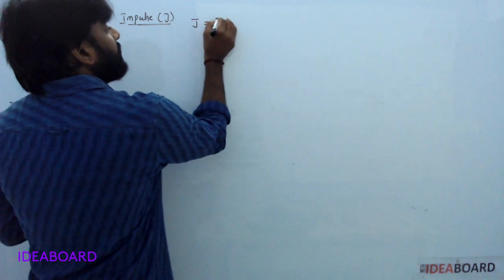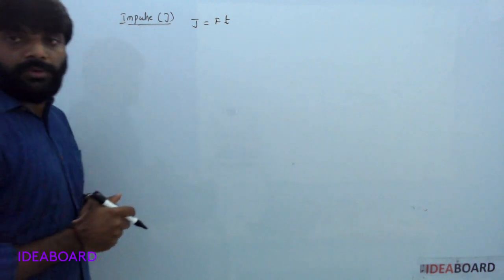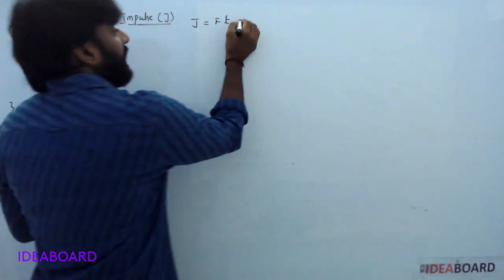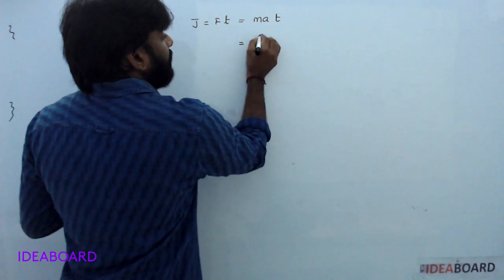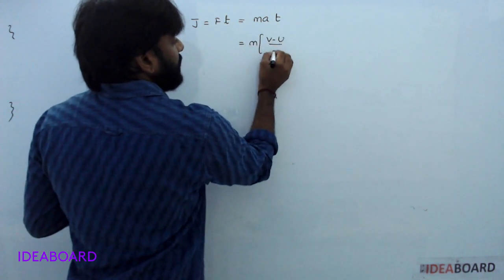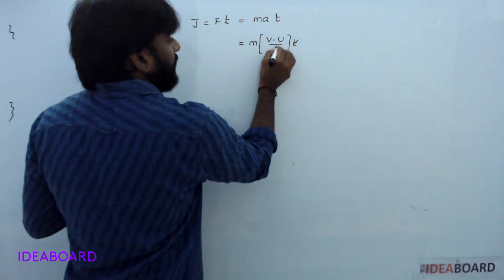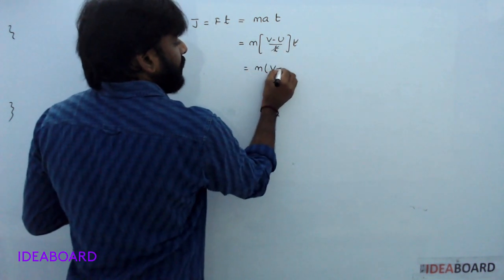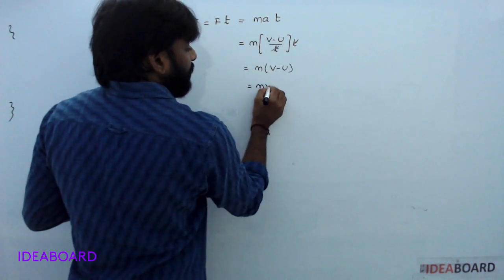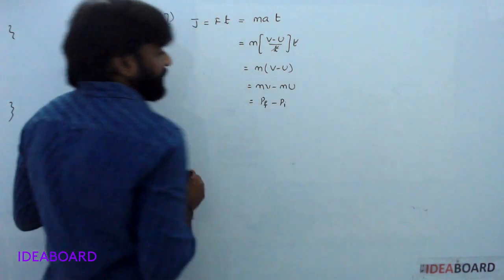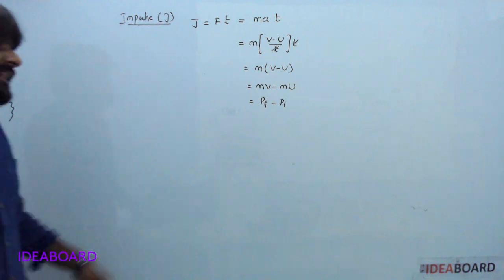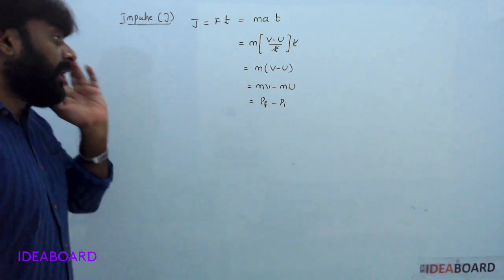J is equal to F into t, force into time. F is m a, into t. Acceleration is (v minus u) by t, into t. t cancels. m (v minus u), m v minus m u, P final minus P initial. Impulse is nothing but change in momentum.